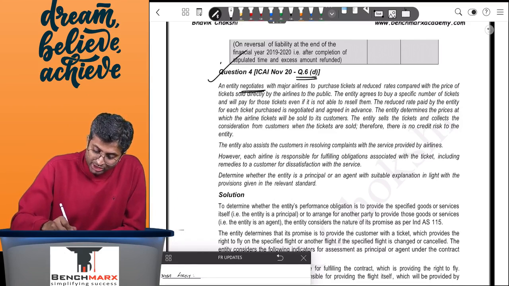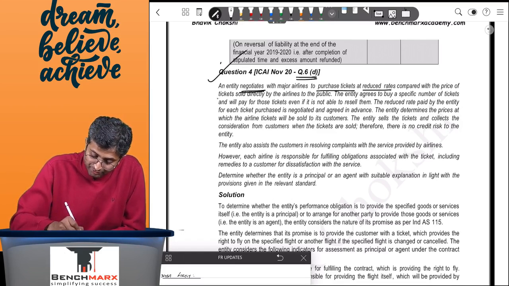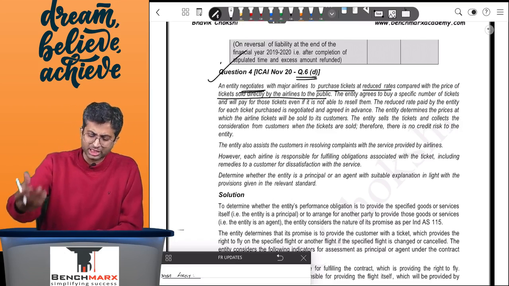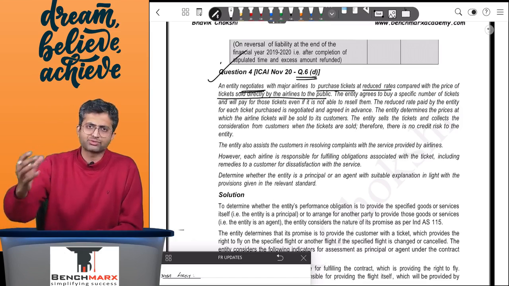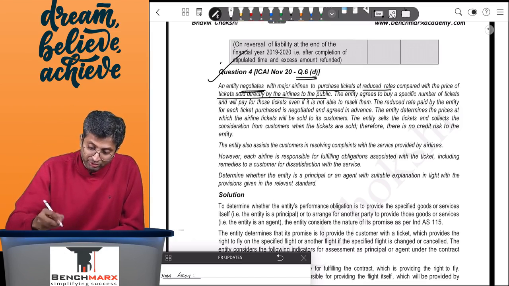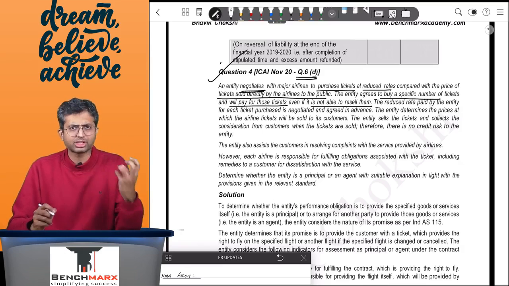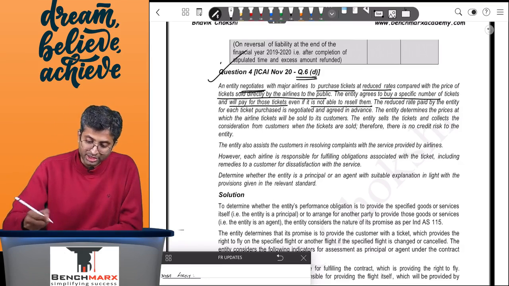So an entity negotiates with major airlines to purchase tickets at reduced rates as compared to the price of tickets sold directly by the airlines to the public. So let's say a big travel agent like Cox and Kings might purchase a block of tickets from British Airways. It is purchasing in its own name. The entity agrees to buy a specific number of tickets and will pay for those tickets even if it is not able to resell them. So over here the inventory risk of the tickets is with Cox and Kings.